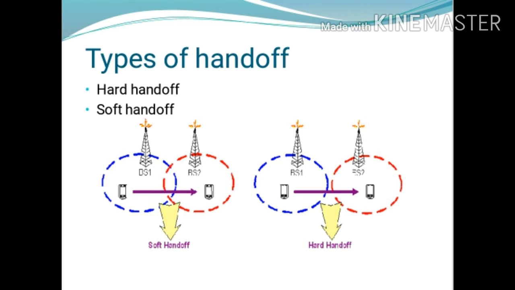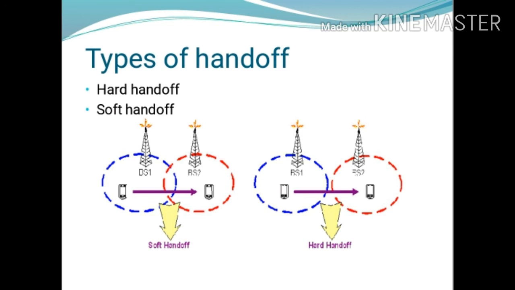First is the hard handoff. If the mobile station moves between two base stations having different operating frequencies, such a type of handoff is called a hard handoff. Hard handoff means the mobile station moves from one base station to another base station with different frequencies. So this type of handoff is called a hard handoff.